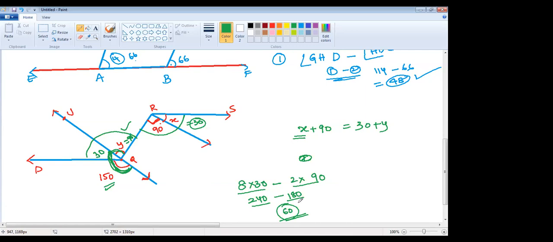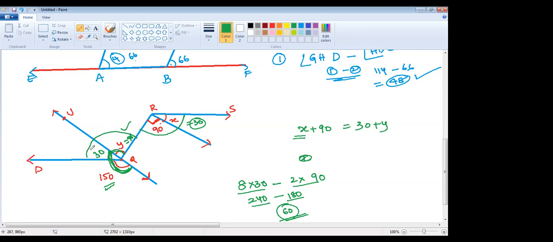Excuse me, ma'am. I have a doubt. How did the x get equated to 30, ma'am? Which one are you telling? The x value, ma'am. You just see, not only these two make alternate interiors, even RS. SR is parallel to PQ, as given. So this also makes alternate interior angles equal.